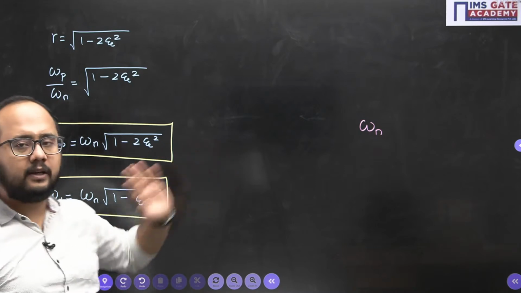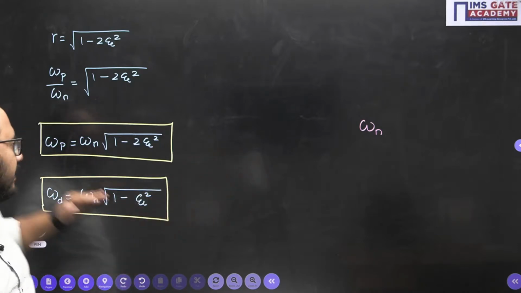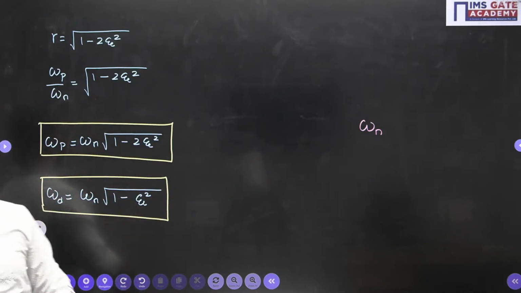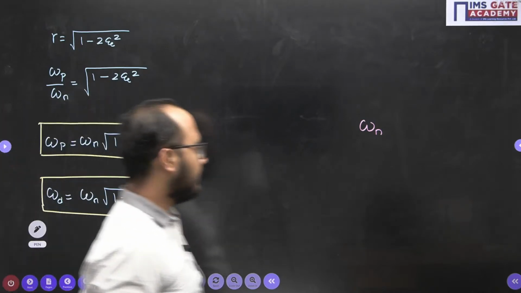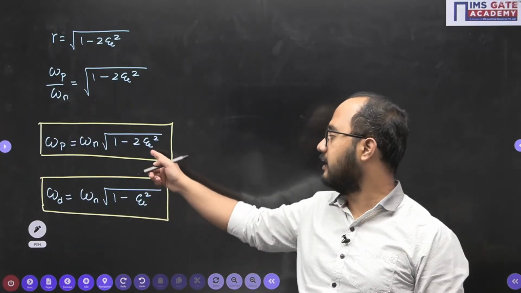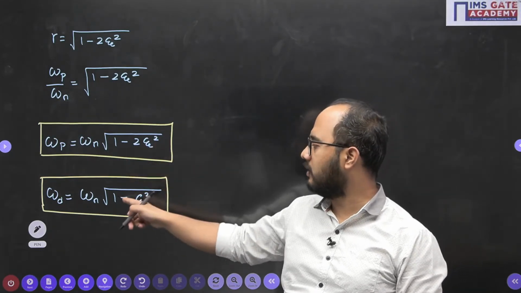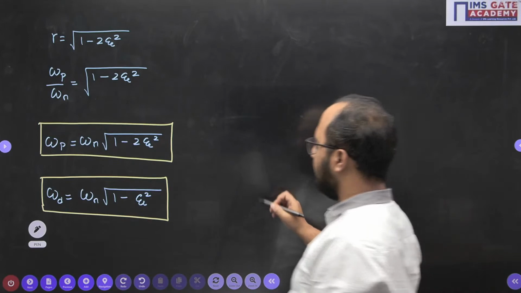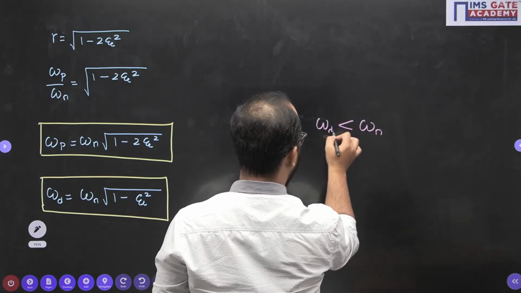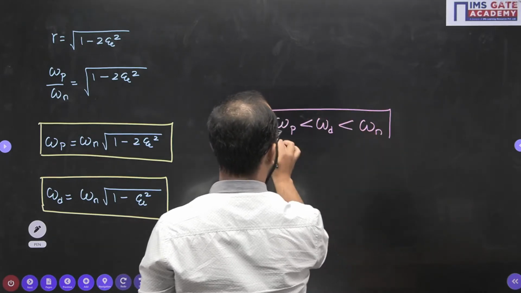Omega n, definitely it will be a large value compared to all three. But if I have to compare omega p and omega d, which value will be large? Tell me, final answer. If you see the relation, omega p under root 1 minus 2 psi square will be a lesser value as compared to omega d, because 1 minus psi square is there. So compared to omega n, you will have omega d, and then compared to that omega p. So finally the answer will be what?